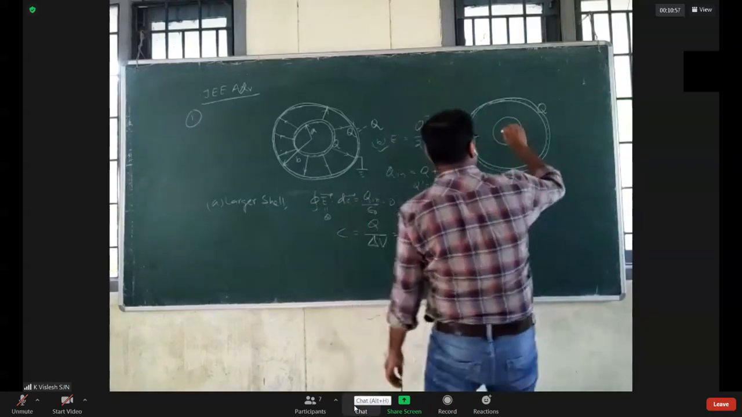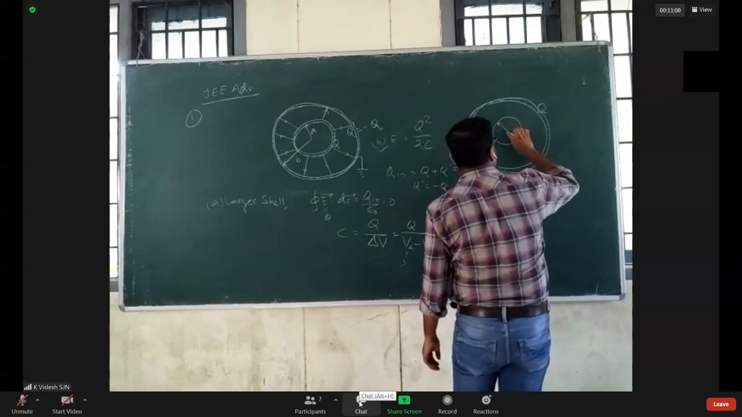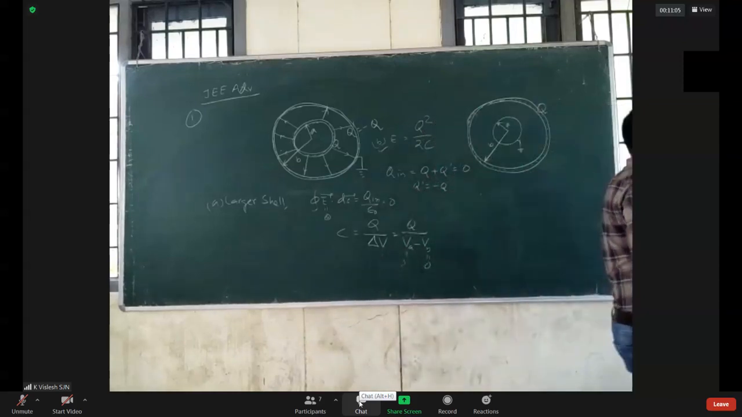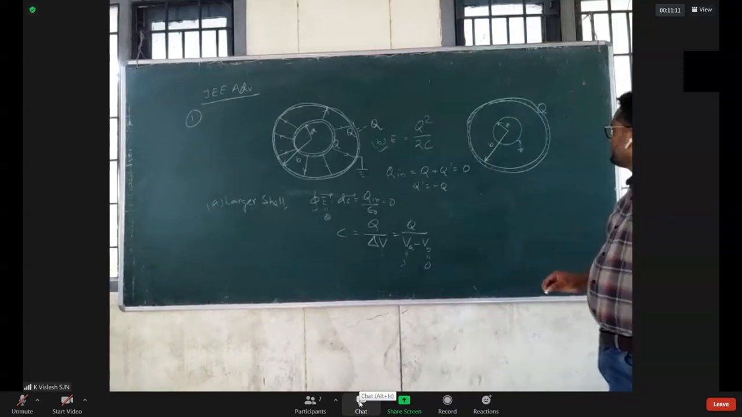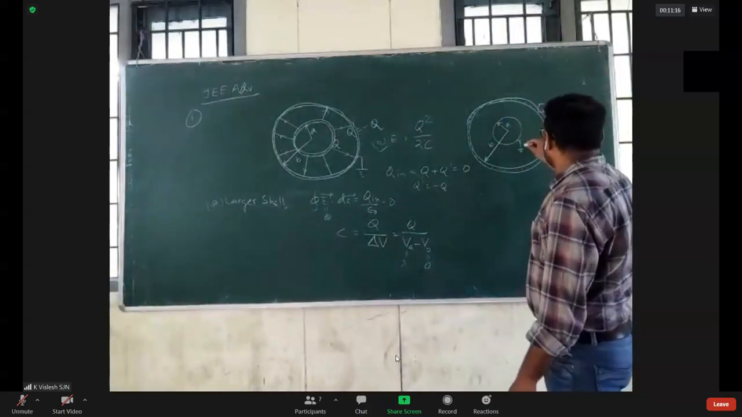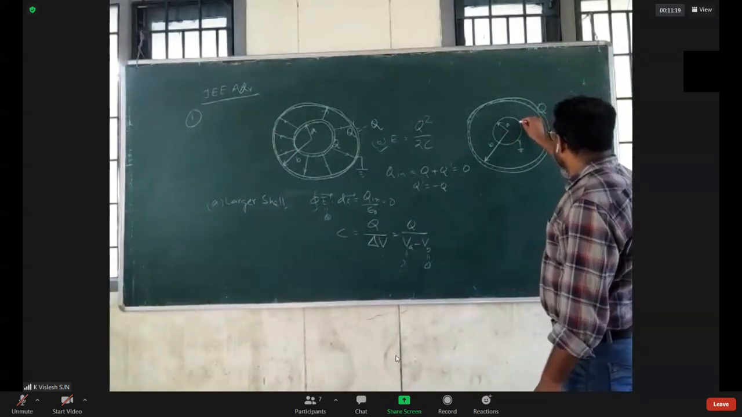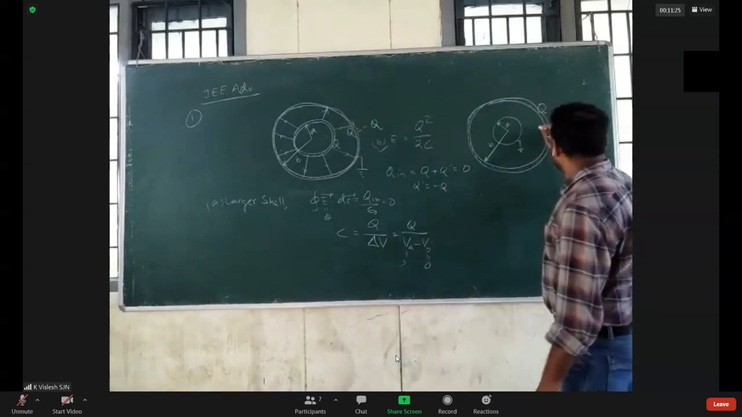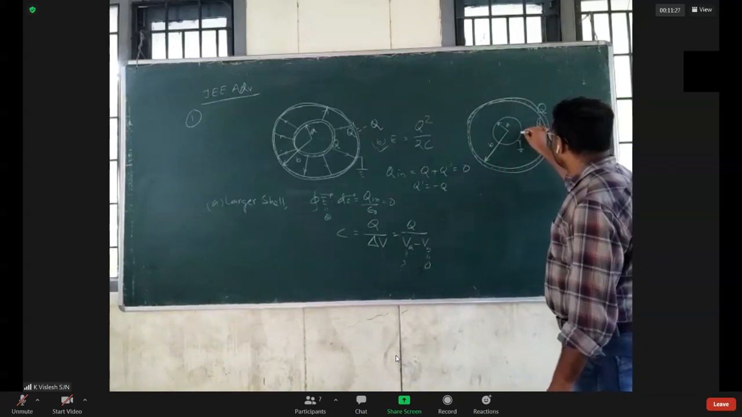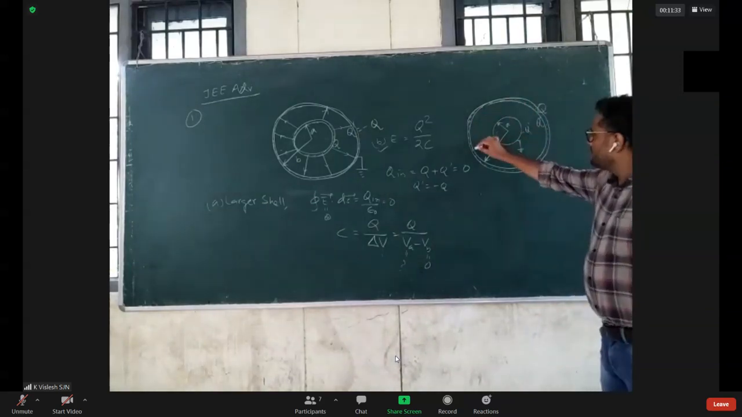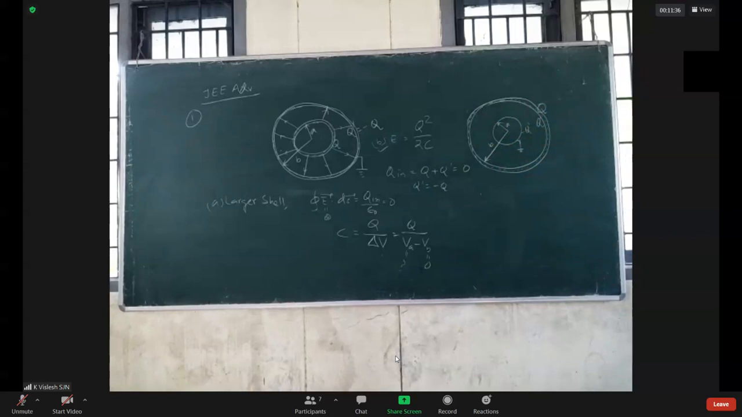This one has radius A. The outer sphere is given charge Q. Can you apply Gauss theorem now? To confine the electric field between these two, there will be equal and opposite charges on the facing surfaces. So suppose it is Q prime, then it will be minus Q prime. And it is still valid that the total charge enclosed by this Gaussian surface is 0.